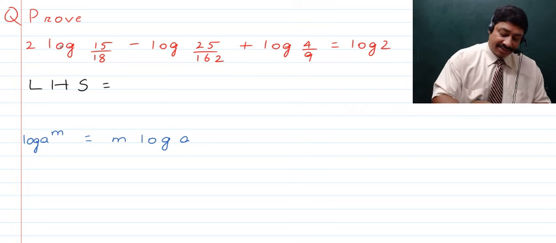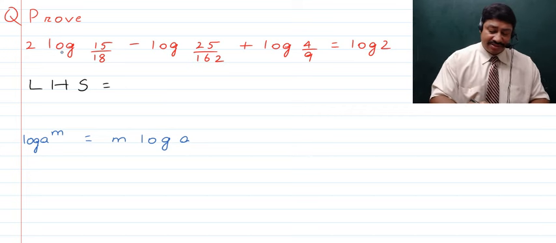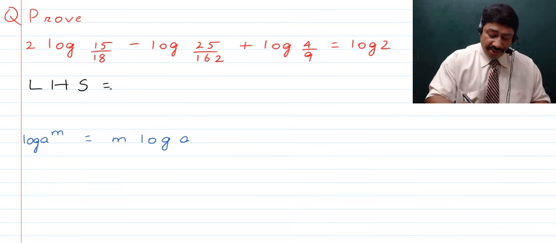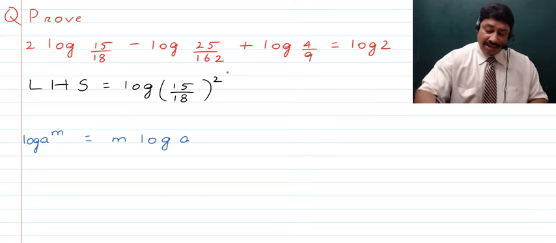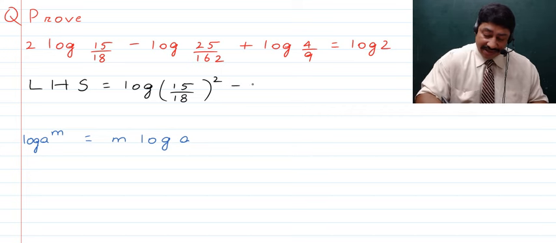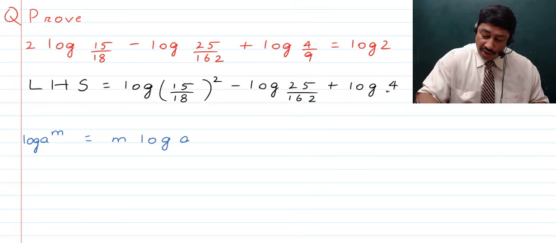And as here this is m times log of a, this should become log of 15 upon 18 raised to the power 2. So this is what we're going to write here. That is, this is going to become equal to log of 15 upon 18 raised to the power 2, and from that is subtracted log of 25 upon 162, and to that is added log of 4 upon 9.